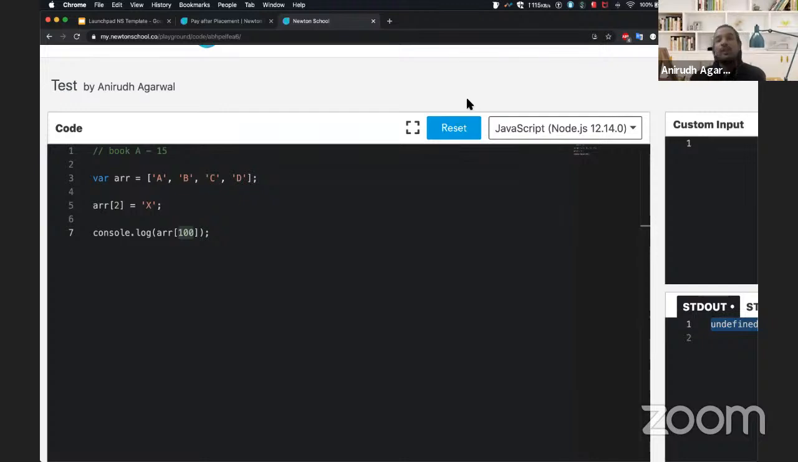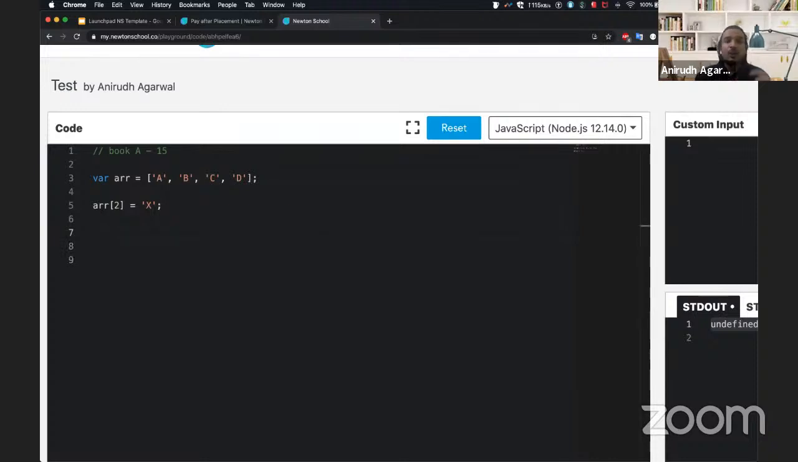It will just go on even if you try to put in some value, right? So that's how JavaScript works, right? So that's one thing.